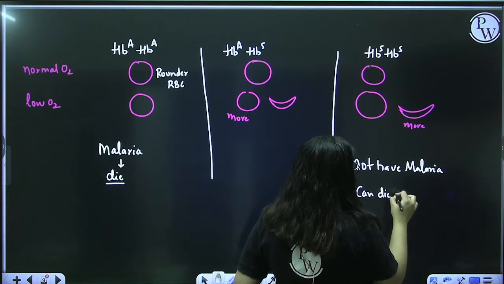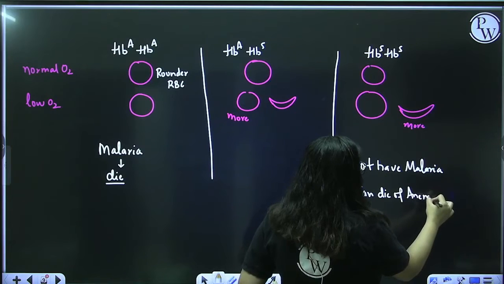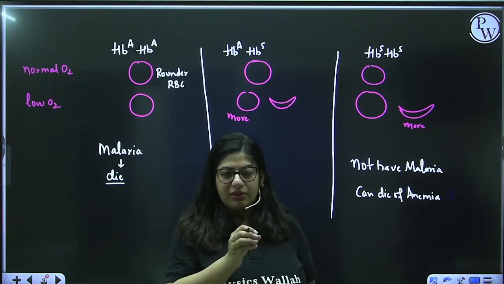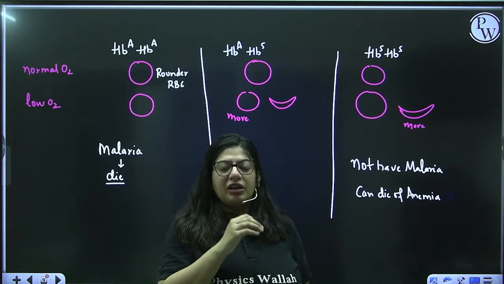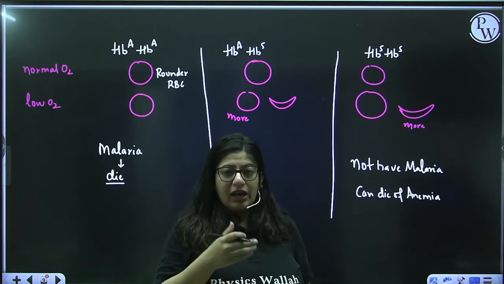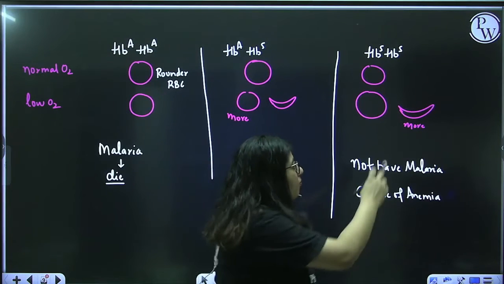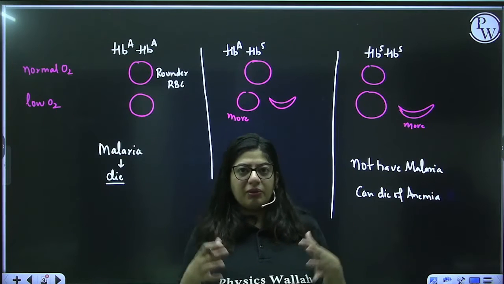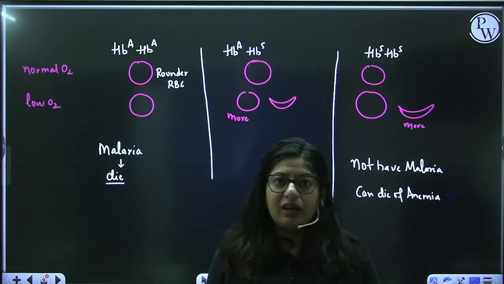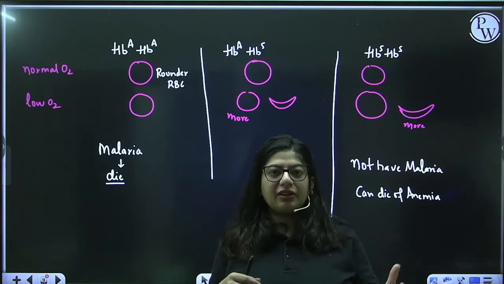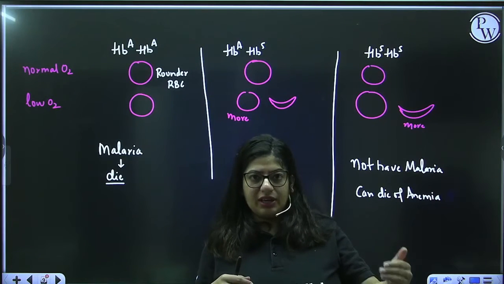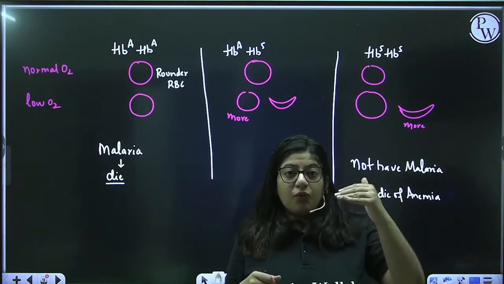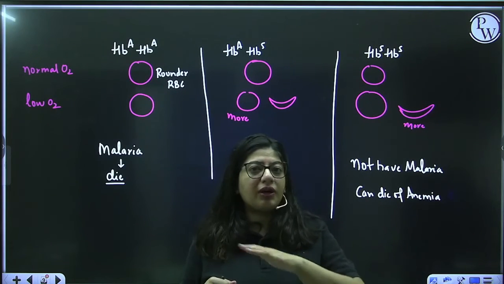But in these conditions, the person can die of anemia. Why anemia? Because when the Plasmodium attacks, the organism's RBCs undergo low oxygen condition, and more sickle shaped RBCs are formed. You understand? Imagine the Plasmodium enters a person who has sickle cell anemia. When the Plasmodium enters the RBCs, they undergo low oxygen condition and turn into sickle shape. When they turn into sickle shape, Plasmodium cannot survive in them.